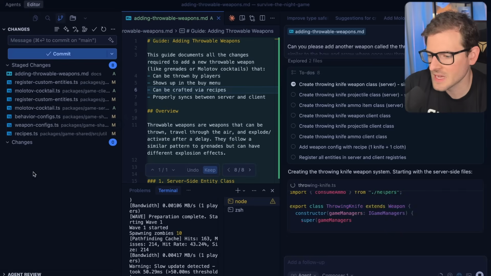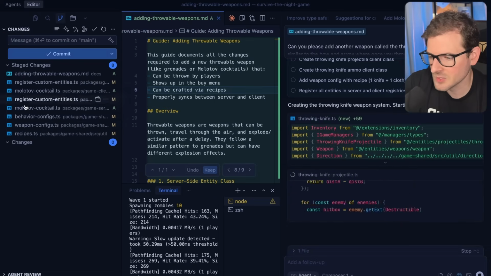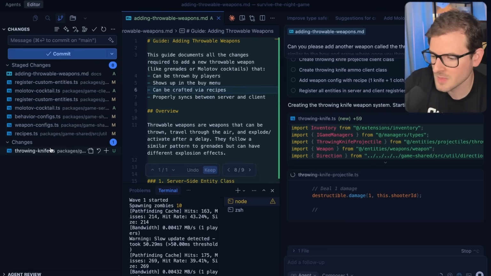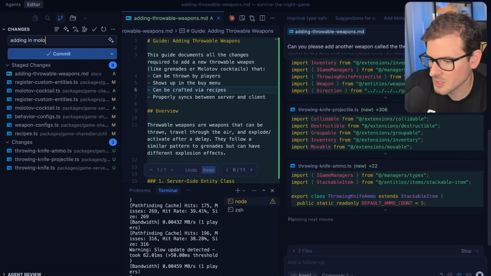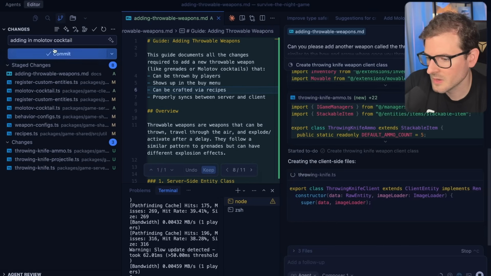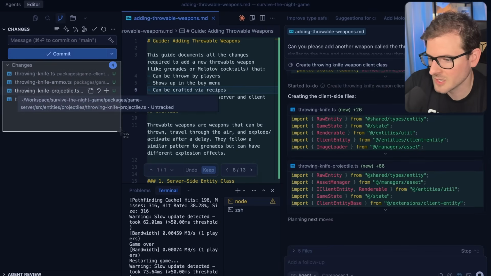Now, I always like to add in my changes. Every time I do a prompt and it's working, I go ahead and add them to my stage environment. Sometimes I'll even commit them. I could probably say something like adding in Molotov cocktail, and I'll commit this so that we don't lose those changes. And then the throwing knife will basically start getting created over here.